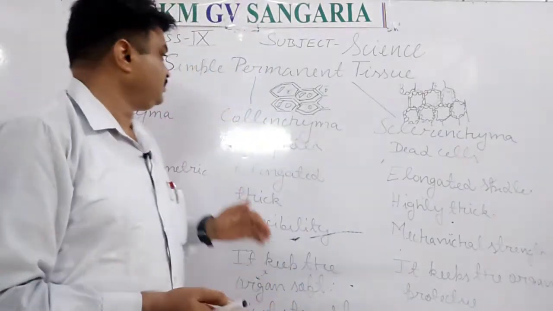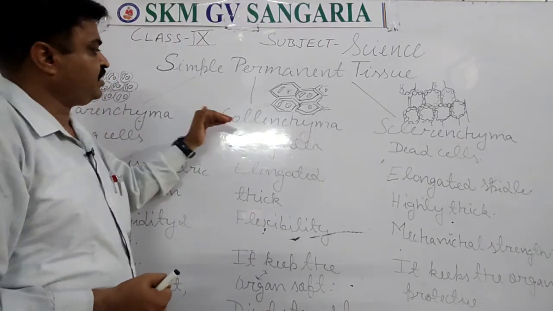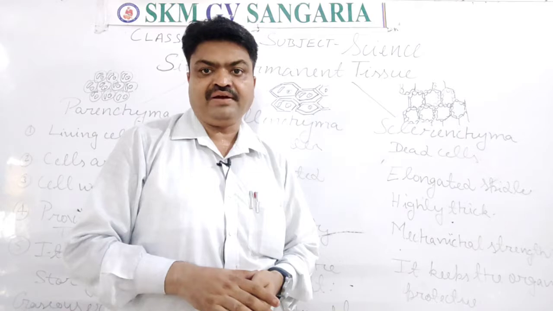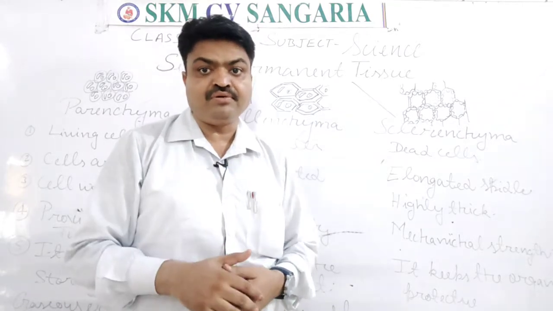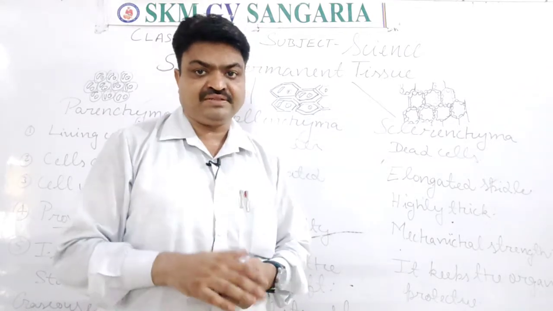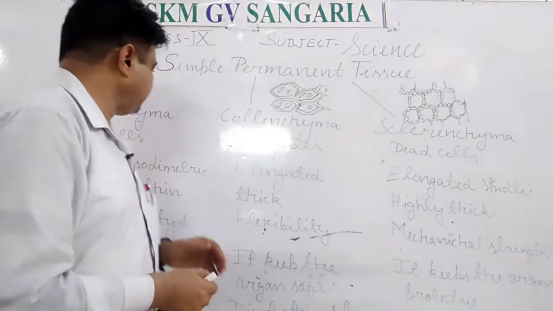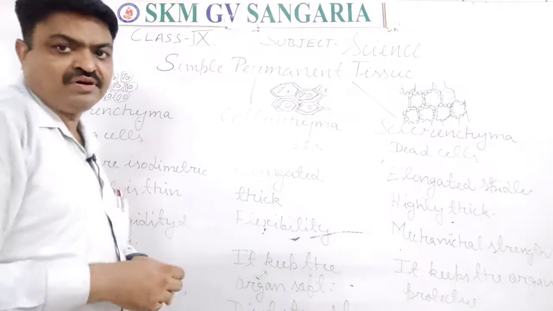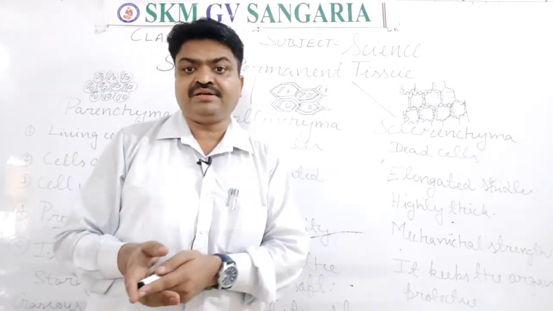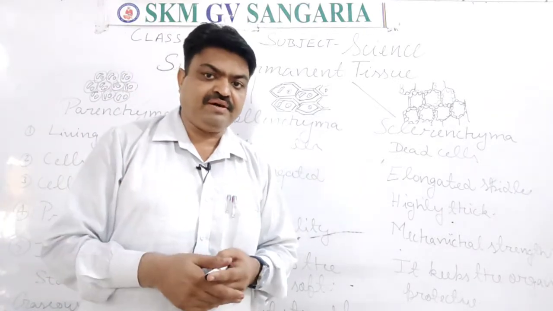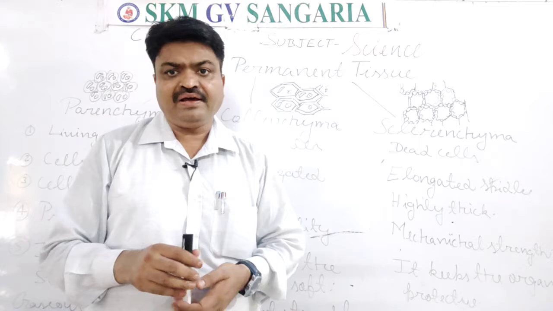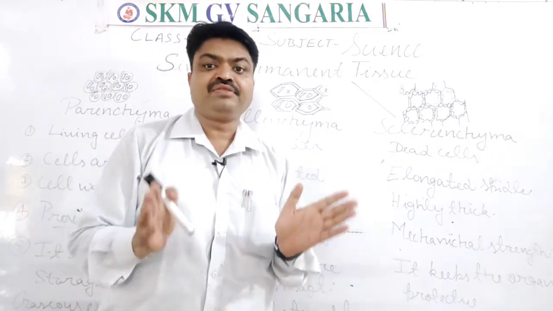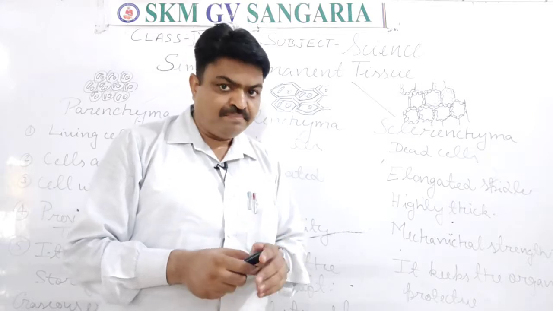Means parenchyma and collenchyma are the simple permanent tissues that have living cells, means a group of living cells, student. The cells generally have an oval shape or a polygonal shape, and they have thin walls, means their cells have thin walls, student.